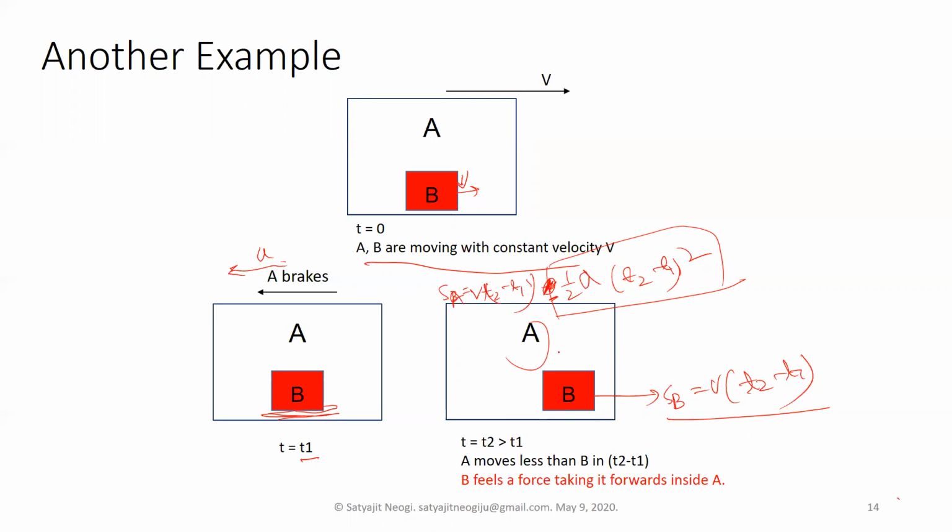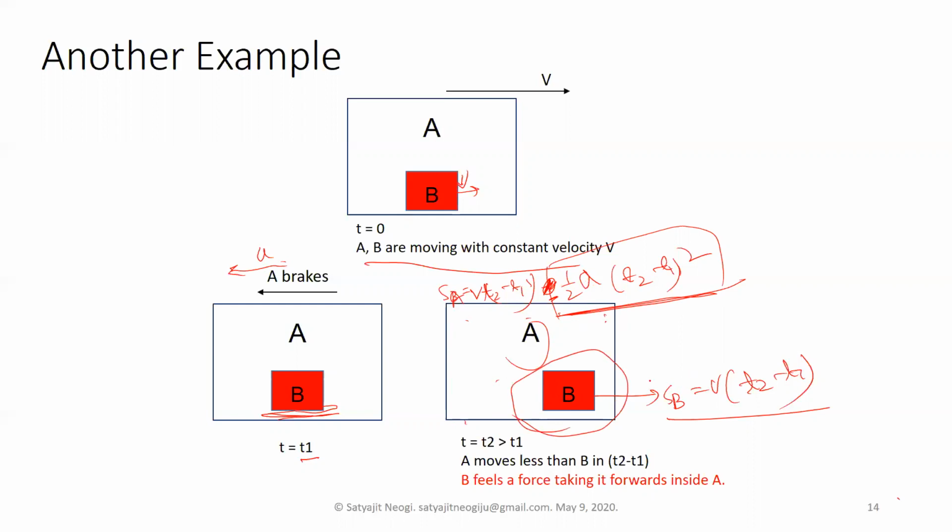So that's why when the bus applied a brake, then he continued to move forward. That person inside the bus. Why? Because he travels more than the bus inside that frame of reference. So with respect to all the rigid objects inside A, B moves more, right?